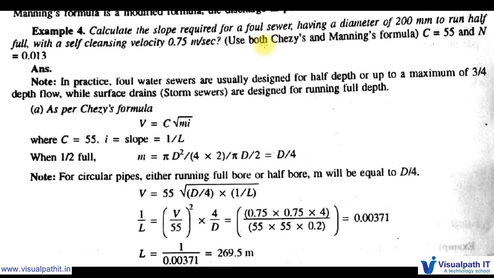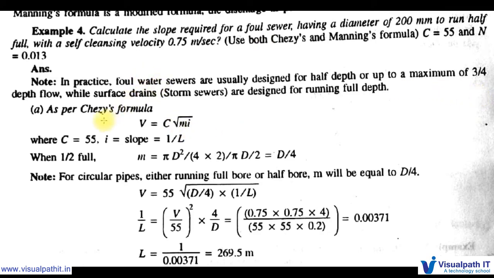We design the rainwater drainage system by considering the water flowing full in the pipe. And for normal sewers, we consider only half of the pipe. If it is a 100 mm dia pipe, only up to 50 mm the water or sewerage is flowing, or 3 by 4 maximum we can consider.